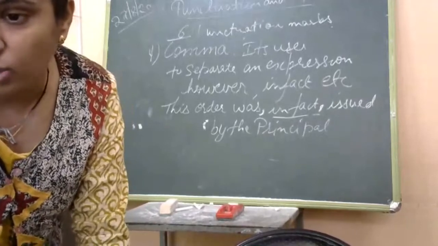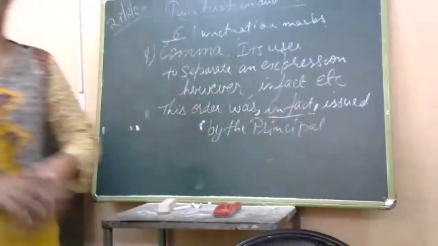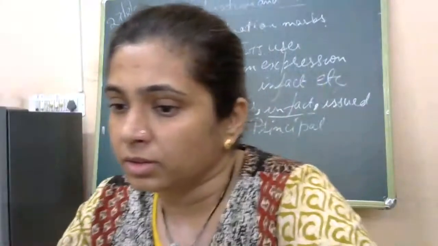Oh, this place is very good. In fact, I have a great weekend, right? This is also a right example given by Navya. That is, when we want to say that this is a very good place. In fact, I have a great weekend. We are using this expression in fact and however, then we use this comma. But the important thing is that before using this expression in fact and however, before that also we use a comma, and after that also we use a comma. See, I've used it at both places, before and after this expression. Is it clear? Okay, Navya.